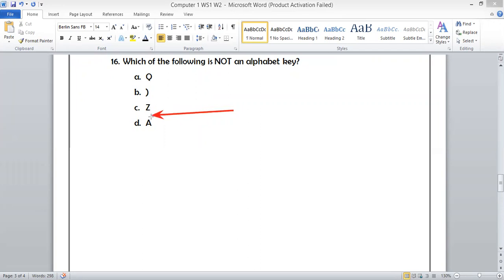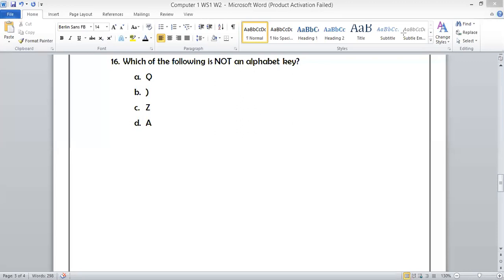What do you think? Is A not an alphabet, Z not an alphabet, bracket not an alphabet, or Q not an alphabet? What's your answer? You can give the answer in this form, like A, B, C, or D. So let's see who gave the answer in the chat.